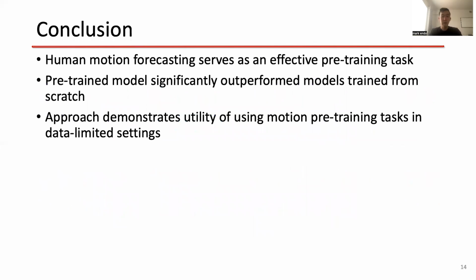In conclusion, we found that human motion forecasting serves as an effective pre-training task to learn useful motion features that can subsequently be applied to the task of motor impairment severity estimation, even in few-shot settings. The pre-trained GaitForeMer model outperformed training from scratch and other methods for motor impairment severity estimation that solely use the MDS-UPDRS dataset for training. And our approach demonstrates the utility of using motion pre-training tasks in data-limited settings.